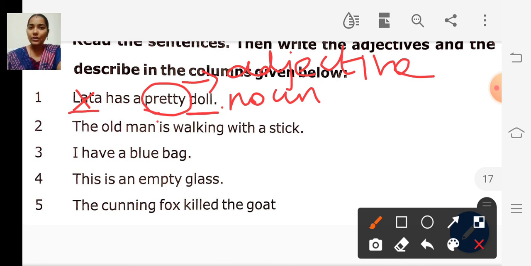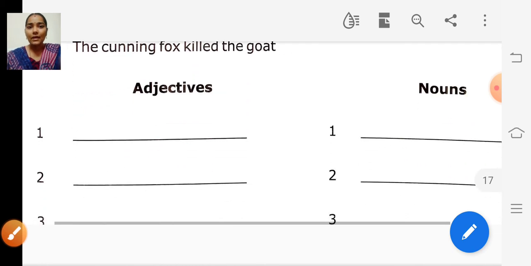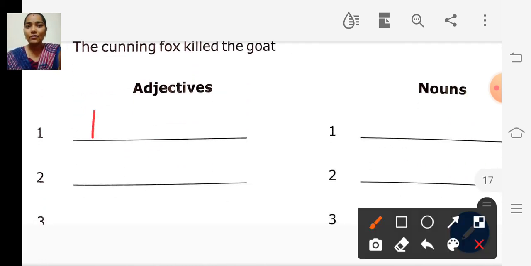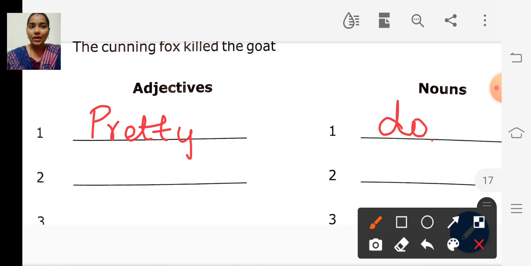So in the adjectives column we write pretty. What is the noun? Doll, right? So write doll here.